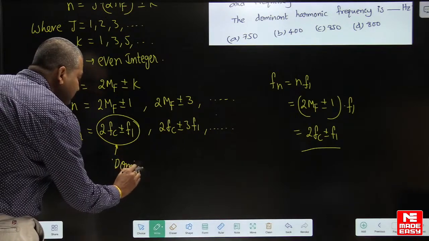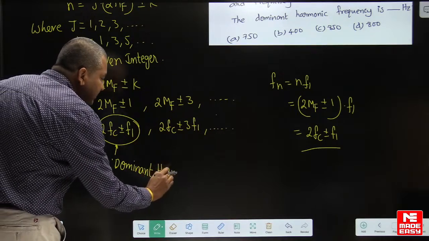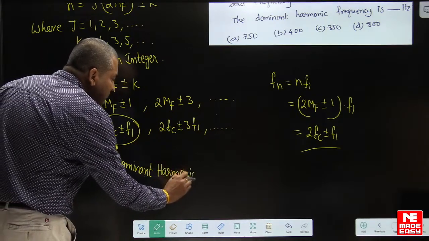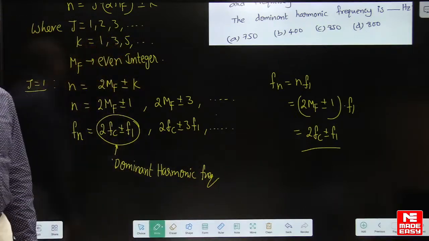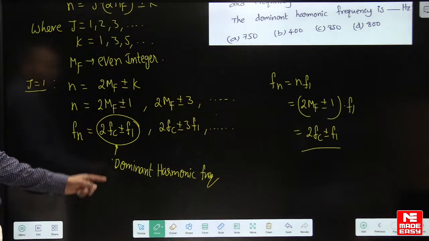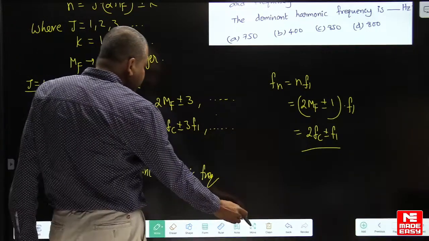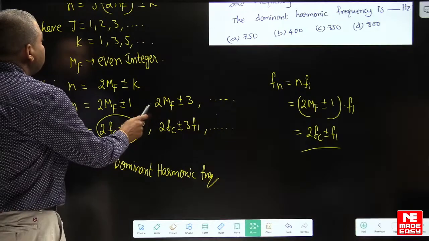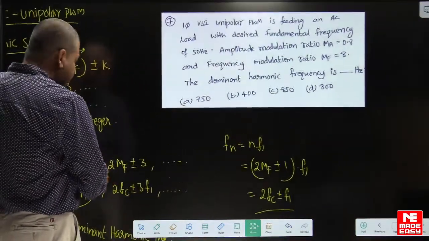Dominant harmonic frequency. What is the meaning of this? The size of the filter and the quality of the waveform is mainly decided by the dominant harmonic frequency. So let us find out the carrier frequency now. So how to calculate the carrier frequency? From this data given,